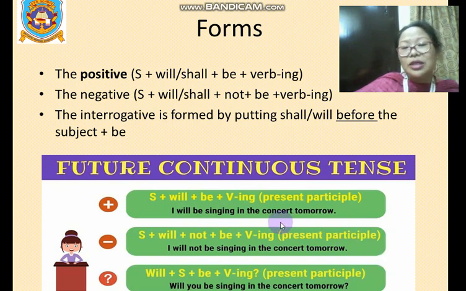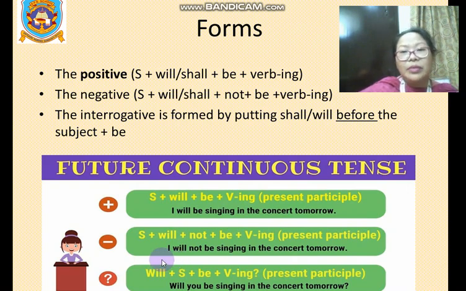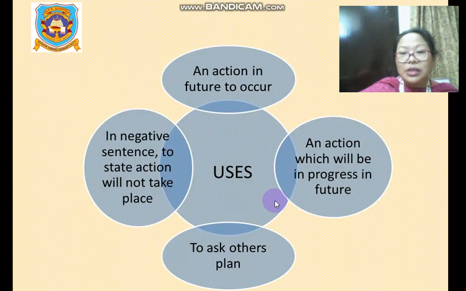All right, the rule is more or less the same: placement of not in a negative sentence, and the subject taking second place in interrogative sentences. This is more or less the same rule in all the forms of tenses. Okay, now uses.